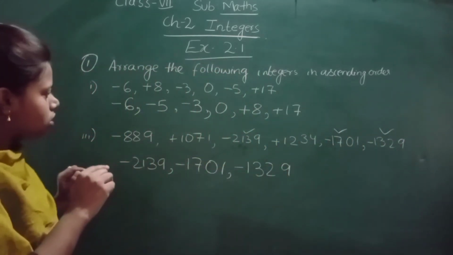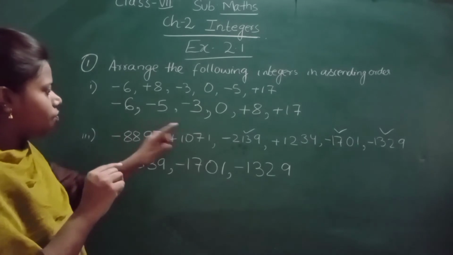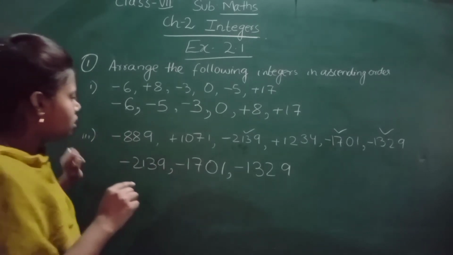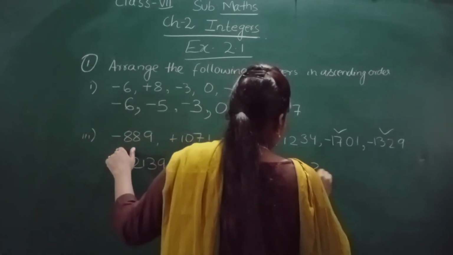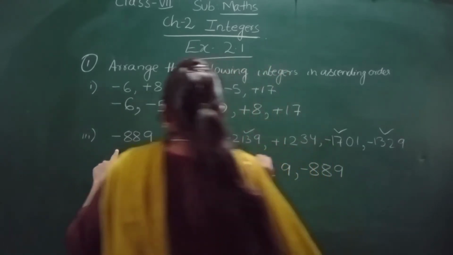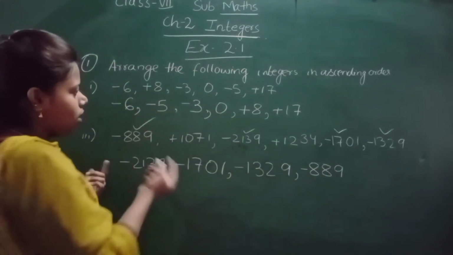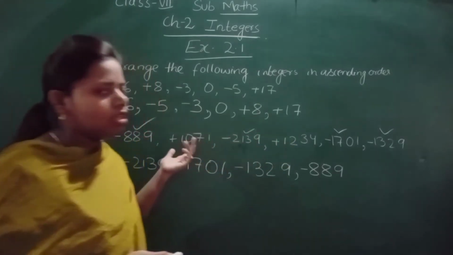Now we have to see from. So we have done this also. Now at last what is left? It is minus 889. So all the negative ones are done. Now what are the positive ones? This and this. So this one is very easy.